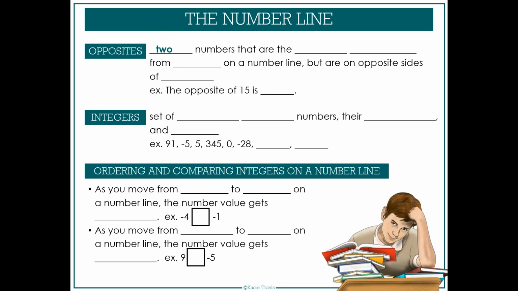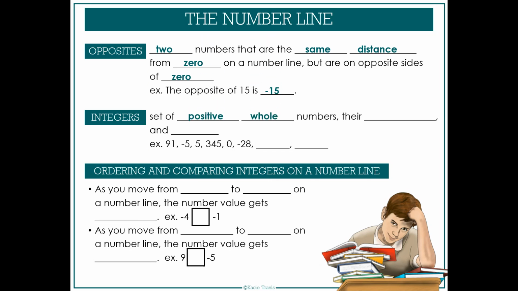Opposites. What are opposites? They are two numbers that are the same distance from 0 on a number line, but are on opposite sides of 0. So for example, if we have 15, the opposite of 15 would be the same distance that 15 is from 0, but on the opposite side of 0. So it would be negative 15.